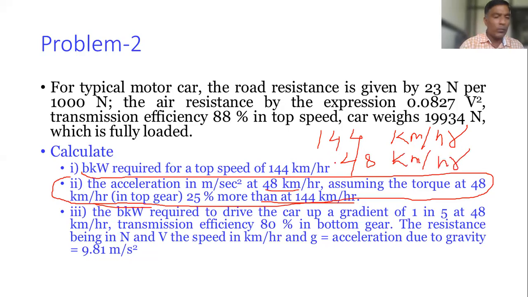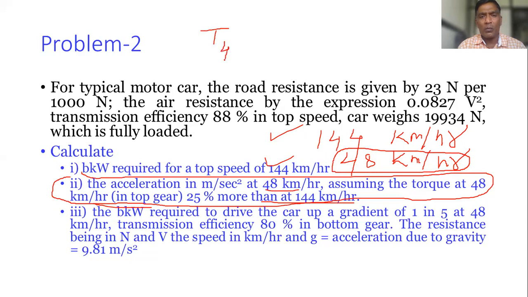What are you understanding from this? So the torque available at 48 kilometers per hour, whenever the vehicle is moving with this speed. Just for your understanding, I am writing T48 and here T144. You can use whatever nomenclature you like when solving the numerical.